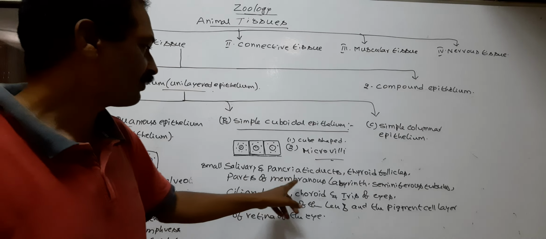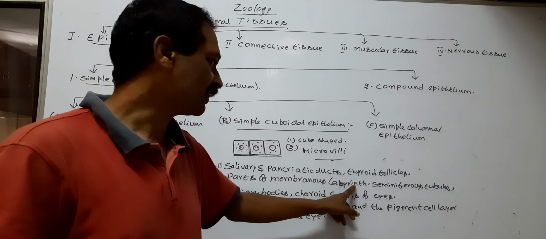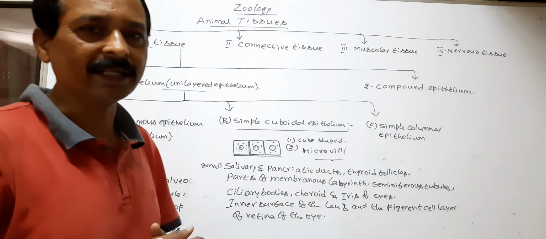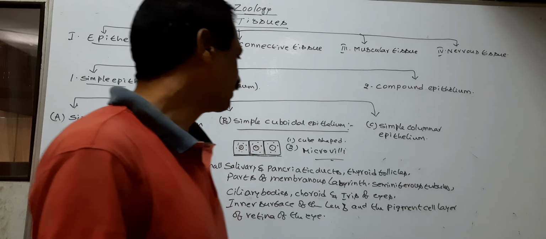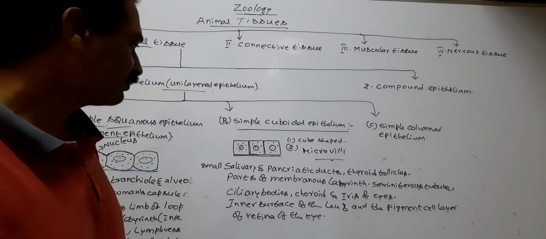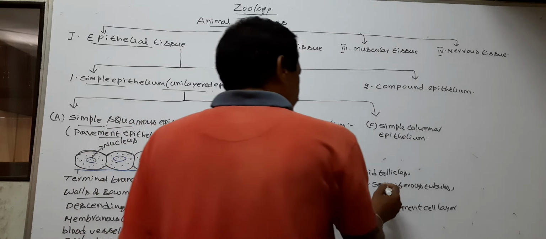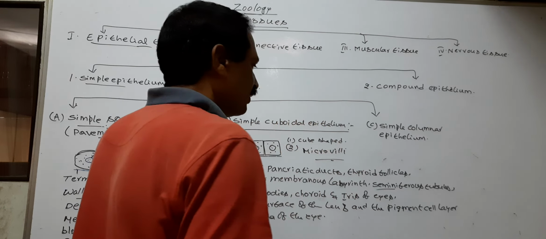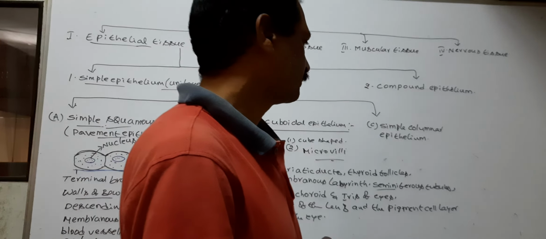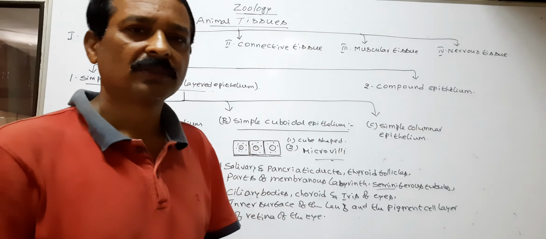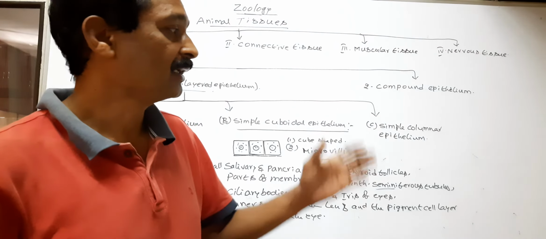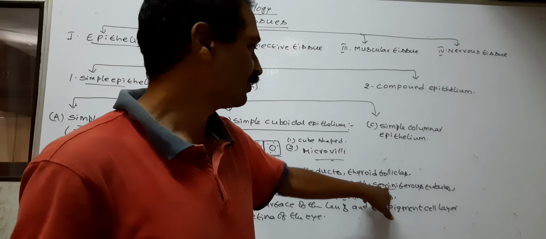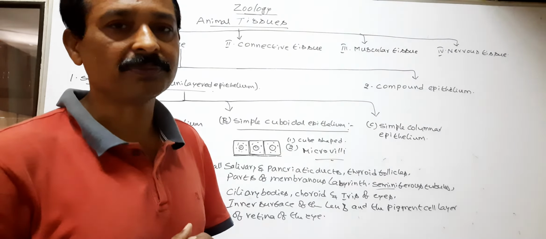Next, parts of membranous labyrinth of the internal ear. Next, seminiferous tubules. Seminiferous tubules are small tubules in the testis. Here, the rete testis opens into seminiferous tubules.